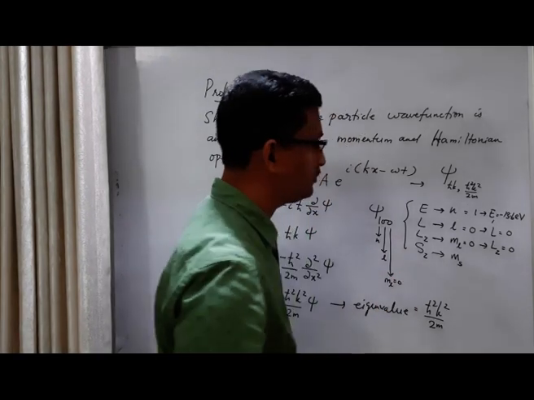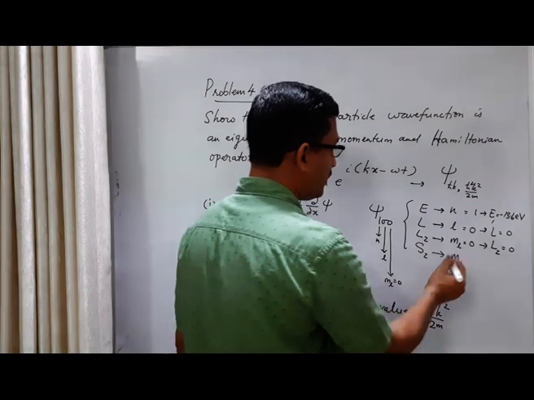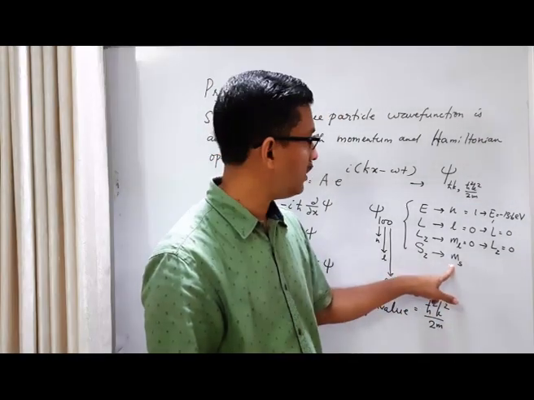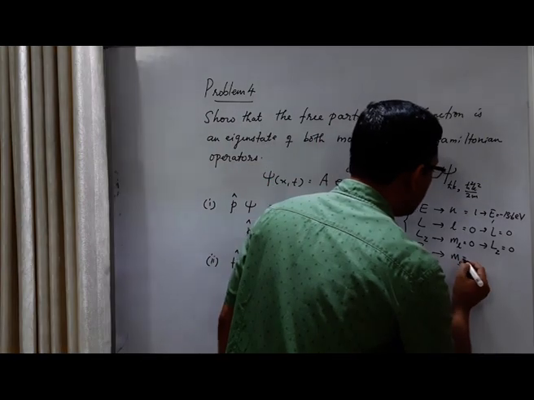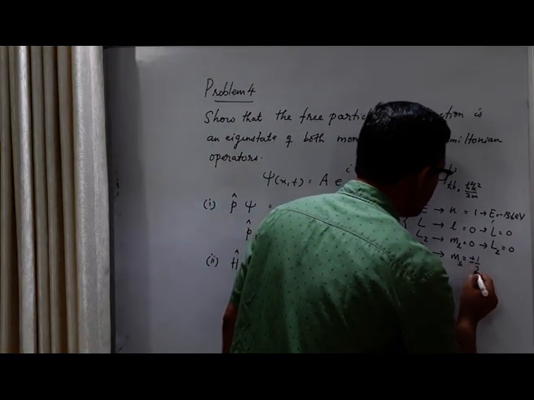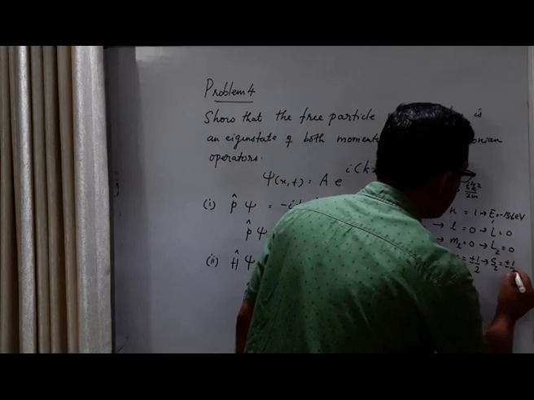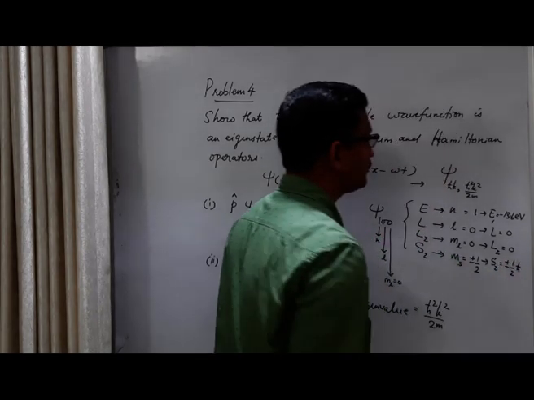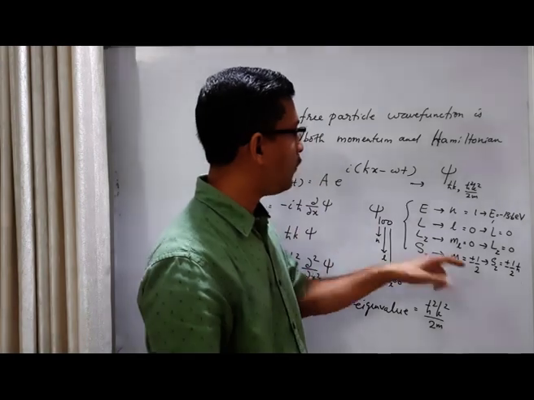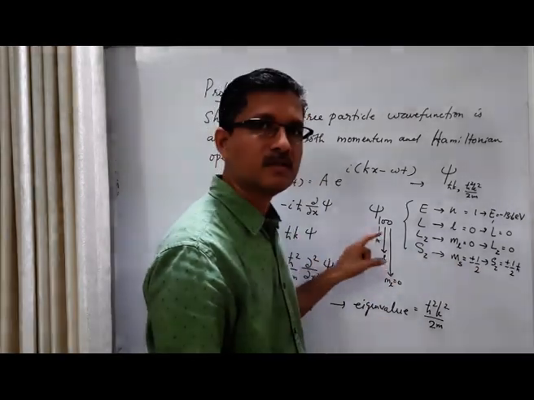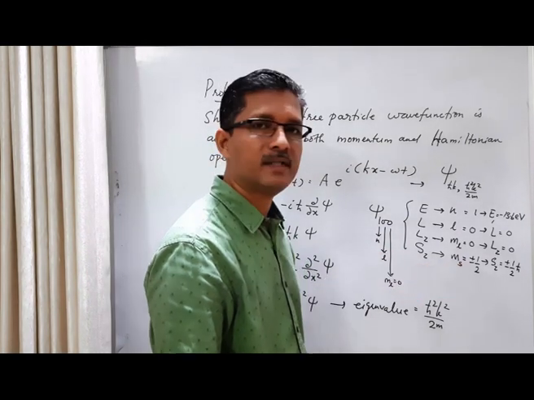ML equal to 0. And for this one, there are two possibilities. MS can be plus or minus half. This corresponds to SZ equal to plus or minus half h cross. Now this fourth quantity, we don't use it because it has two possibilities.